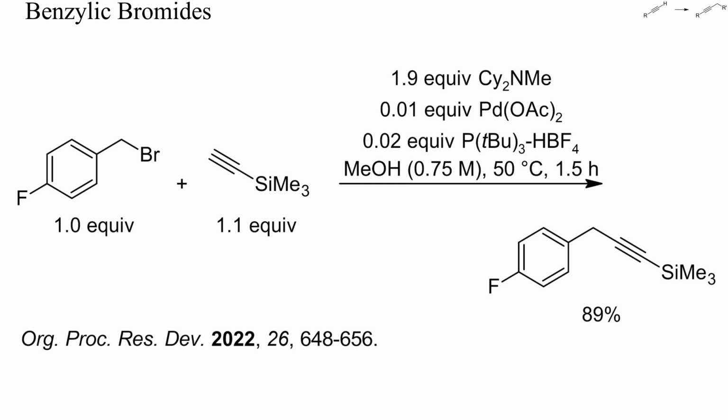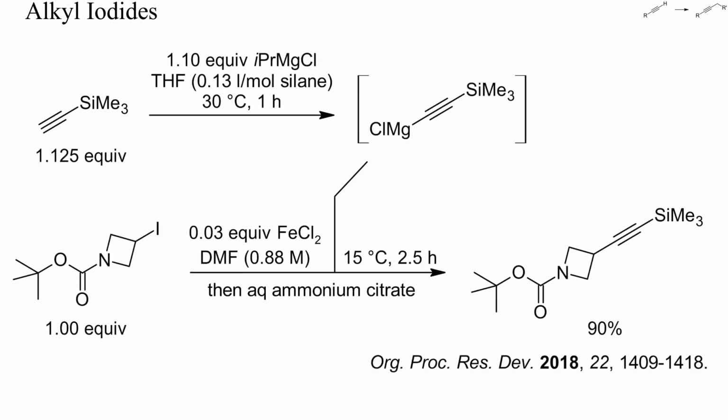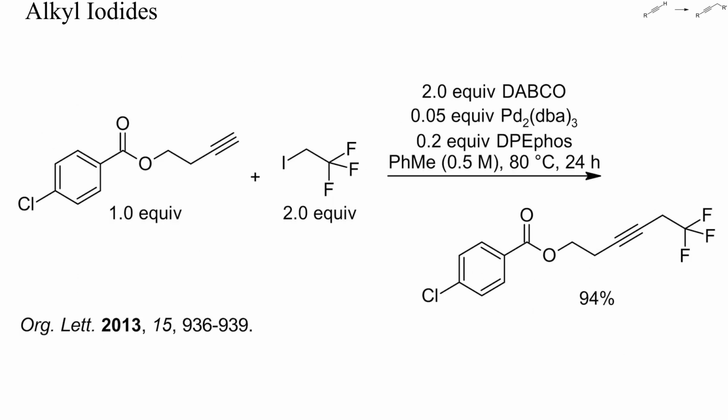Here an alkyne was again alkylated without stoichiometric deprotonation, just by stirring with an excess of a tertiary amine and 1% of a palladium catalyst. The yield of benzylated alkyne was excellent. In this example, an alkyne had to be alkylated with a secondary alkyl iodide. Complete deprotonation with isopropyl magnesium chloride and iron catalysis in DMF provided the target product in high yield.